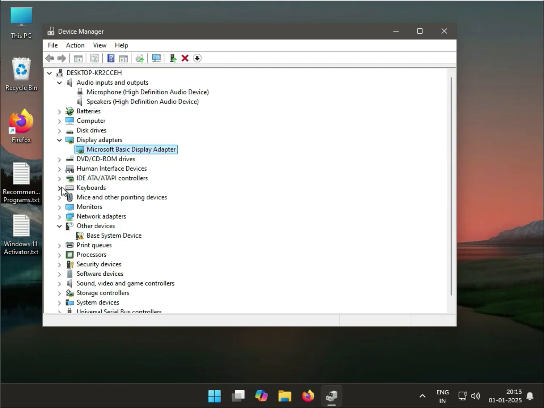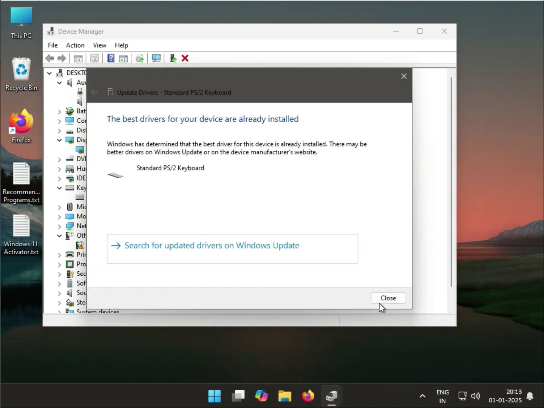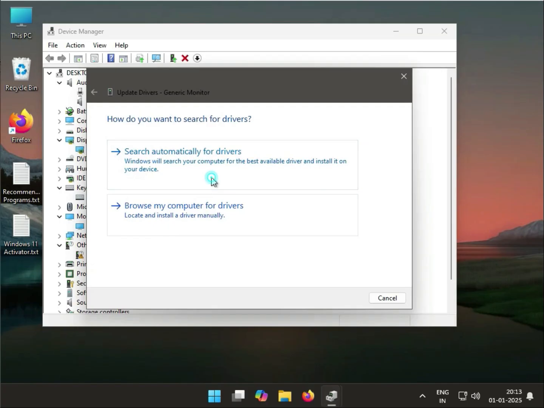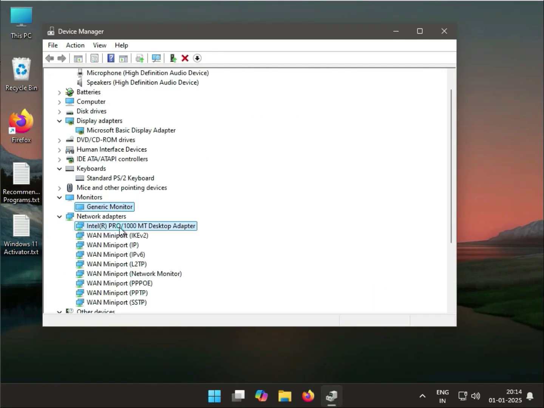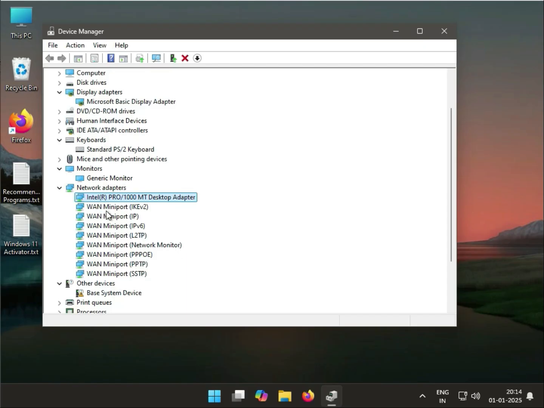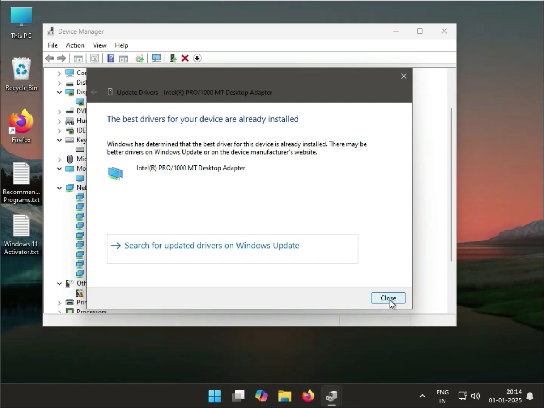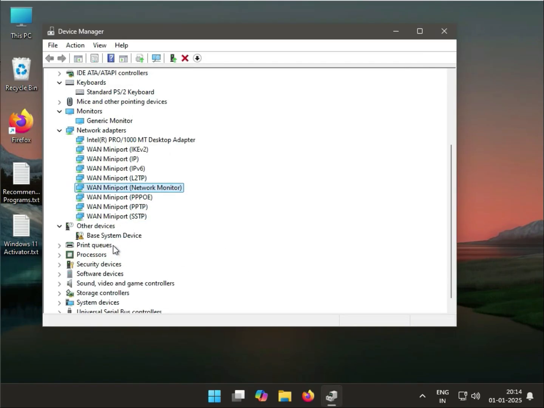Okay, so that is a keyboard, I'm using a PS2 keyboard. Okay, so it is the same: update driver and then automatic. Then again monitor, right click to update driver, search automatically. Okay, and this is network, so important. If you have some Wi-Fi, you can do the same: right click to update and update automatically. Close. If you are seeing the Wi-Fi driver, same, select this and update driver.